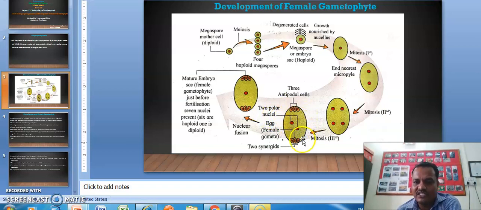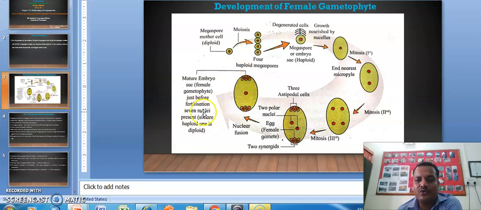Okay, so this is called the mature embryo sac. The mature embryo sac is an 8 nucleated structure. At the end you can see the figure. This is the mature embryo sac of a female gametophyte just before fertilization.